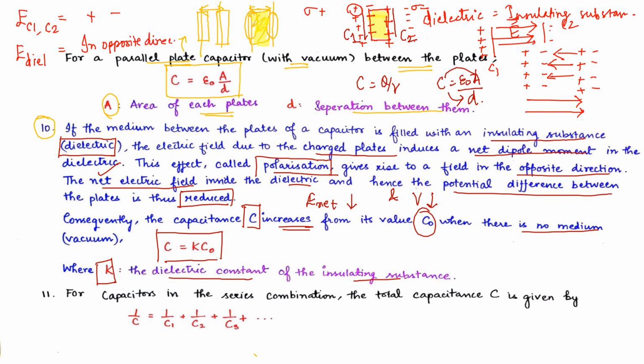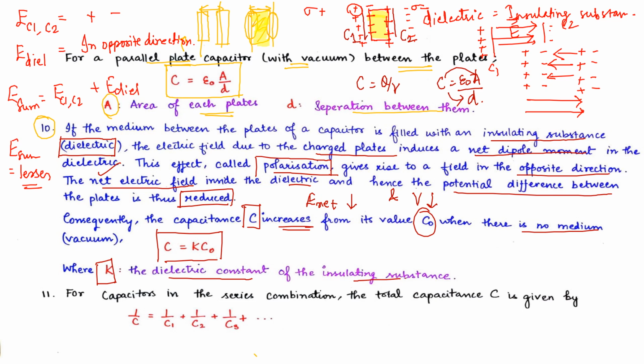So the whole field is reduced. Now when we sum up this electric field, the summed electric field will be E of C1 C2 plus E dielectric. The dielectric has a negative value, so the summed E will be lesser.